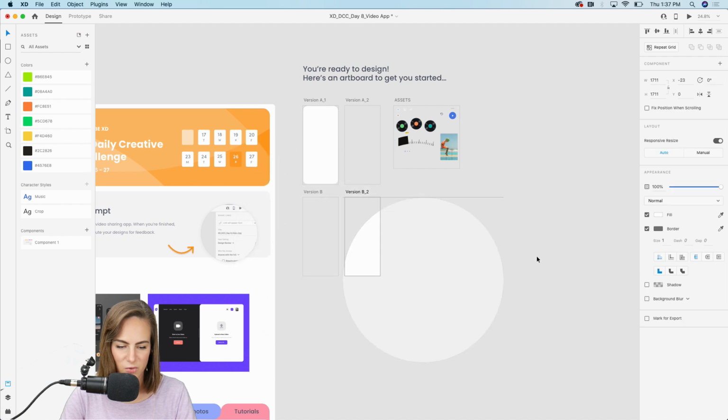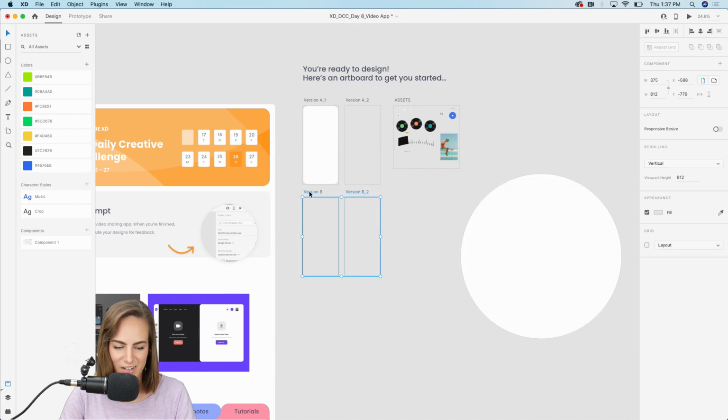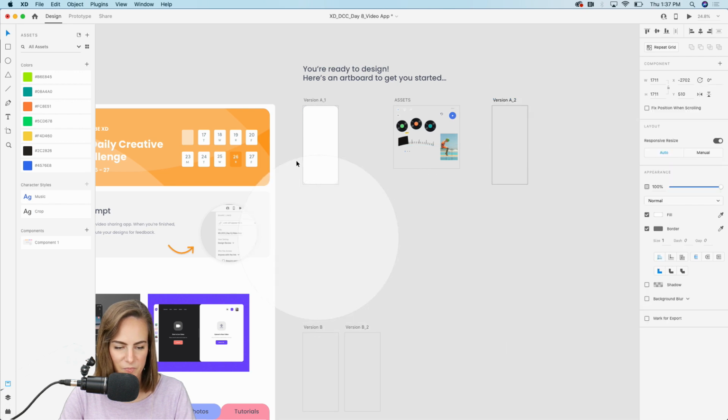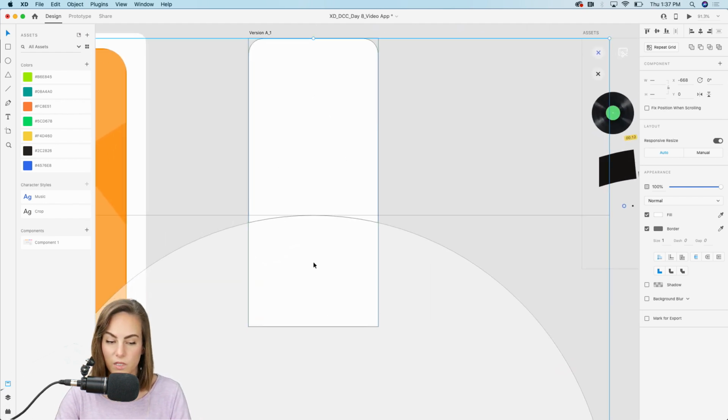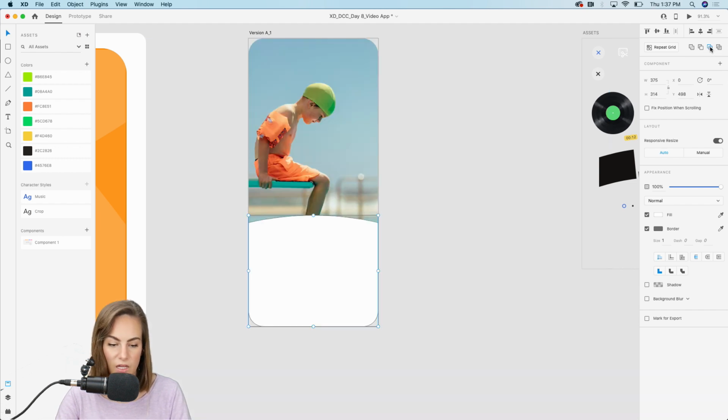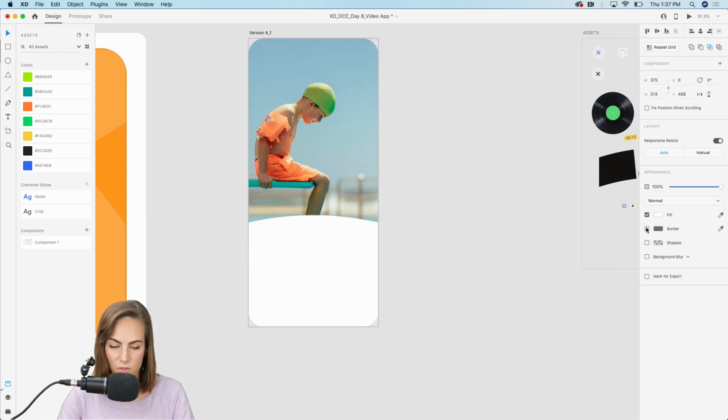I need to get these out of the way. Let's move these down here for now. And this one over here for now. Okay. So I'll put this right here. And I really just want to keep this area right here. So I'm going to go over here in the Pathfinder tool and do intersect. I don't want this to have a border.